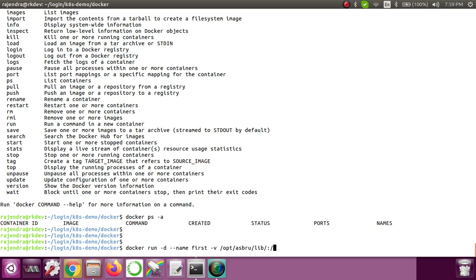Use a colon and give the container path. Whatever path you give for inside the container, even if that path is not there, the container will automatically create that path. And then it will mount this /opt/asbrew/lib inside the opt directory of the container. So I have given the mapping. Now let me give the image details as well. Okay, image details are done, so let me run this.